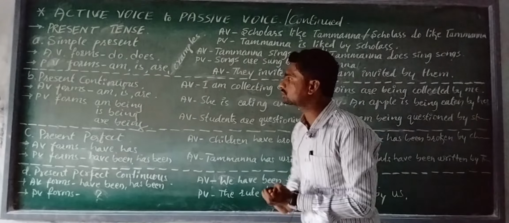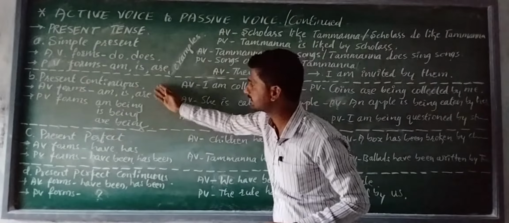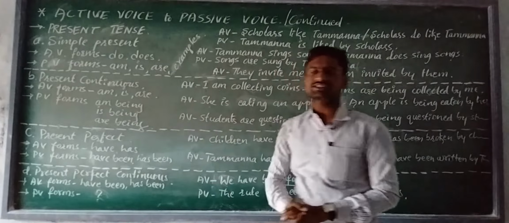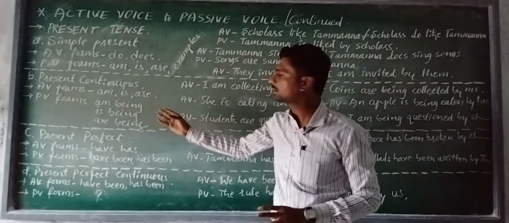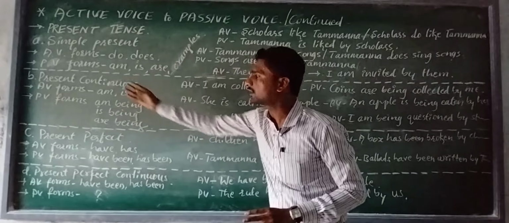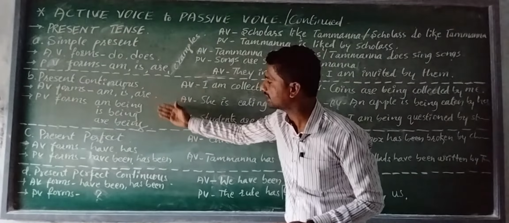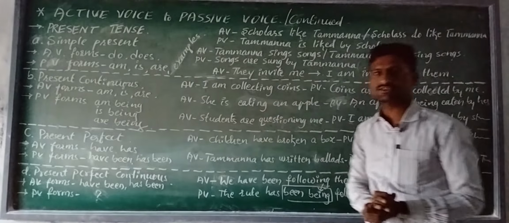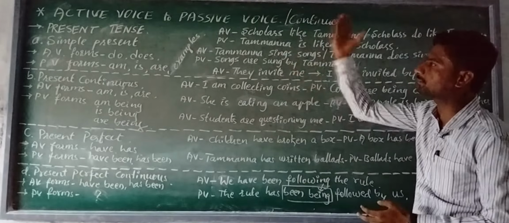Then come to the second part, that is present continuous tense. Yes, my dear students, in present continuous, we are going to see the helping verbs like am, is, are for active voices, and the helping verbs am being, is being, are being for the passive forms. Look at the examples of active voices into passive voices in present continuous tense.